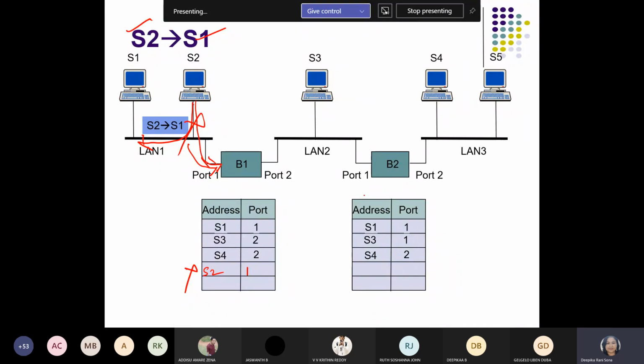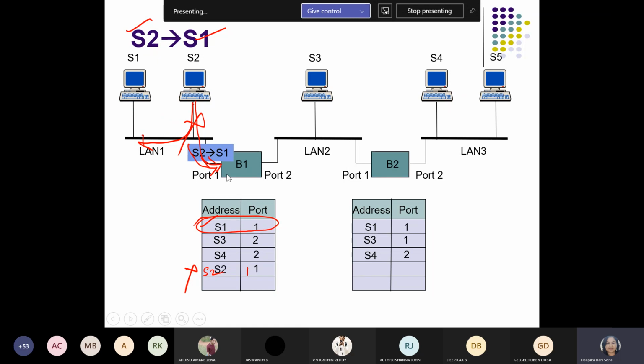Already, guys, see, we no need to enter the port address of S1. S1 is already entered previously. So we no need to repeat the entry. This is the advantage of the forwarding table, that if once the address is entered previously, we no need to repeat the address. It will follow that port address only. That port address will be taken from the forwarding table. We no need to enter it once again. Got it?